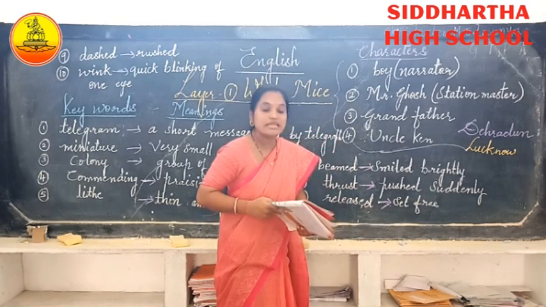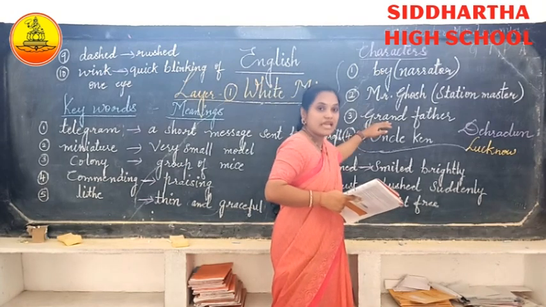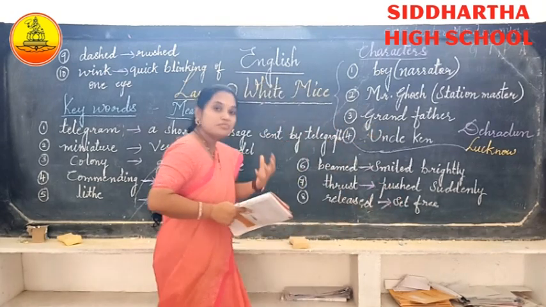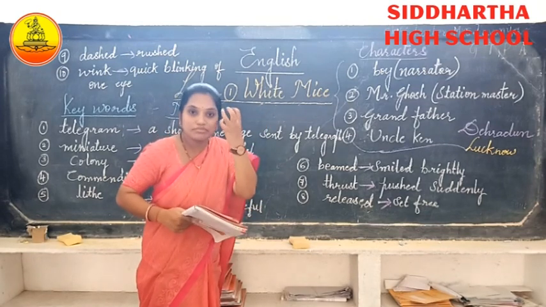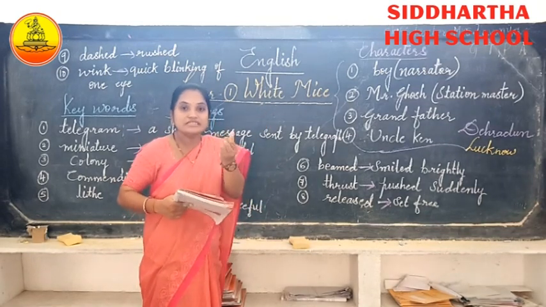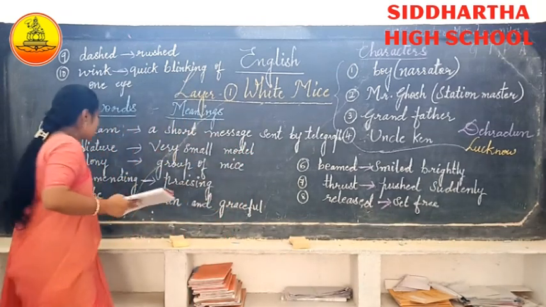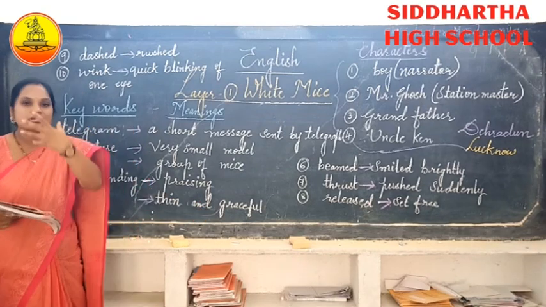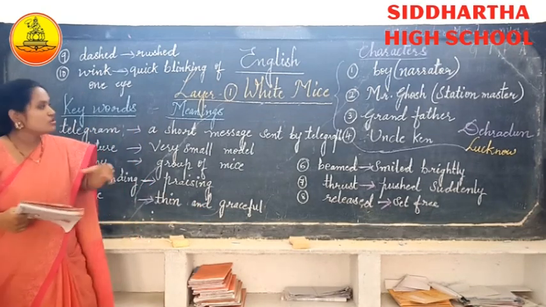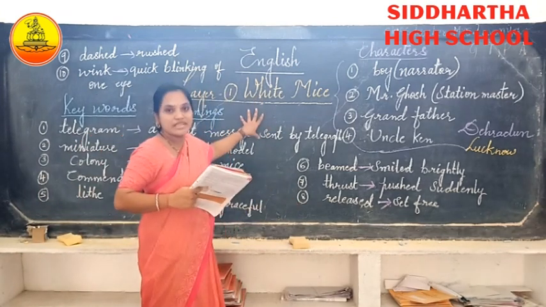And what happened? Even the grandfather was very impressed, and he also started praising the white mice. That is their beauty, the pink eyes and the pretty little feet. That is how the feet were, thin and graceful, beautiful feet and pink eyes, the beauty of the eyes. So even the grandfather started praising these white mice.